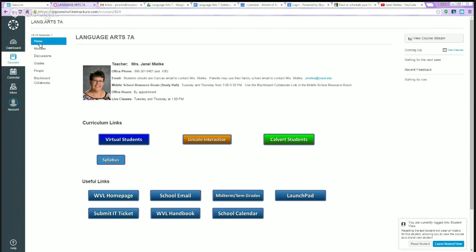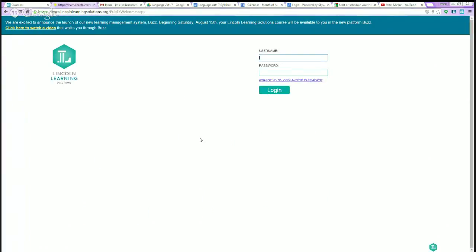Okay, so that's virtual. Now, those of you that are working independently in this course, you're going to be working in Lincoln Interactive. So you are going to log in and then click on the Lincoln Interactive button, which is an orangish color. And that's going to take you to this screen where you're going to need to log in using your username and password that you're given by Lincoln.